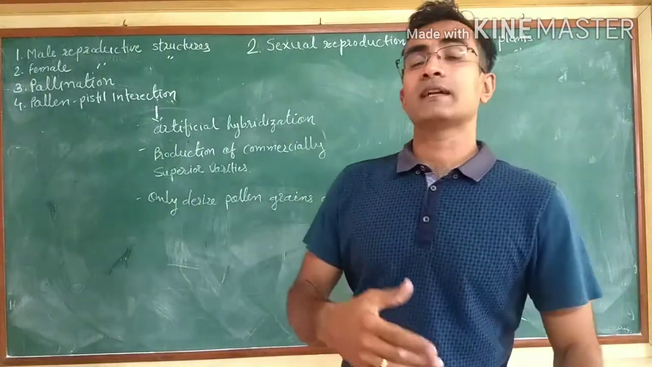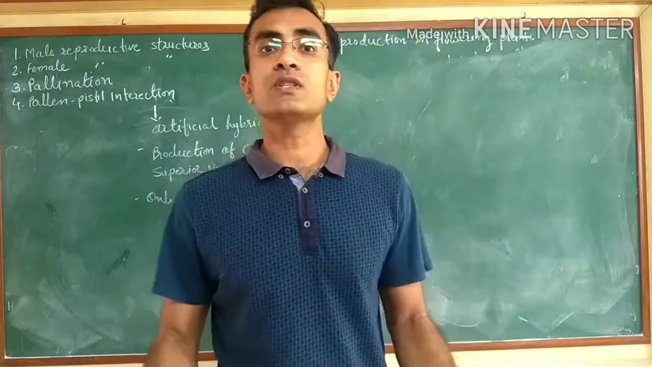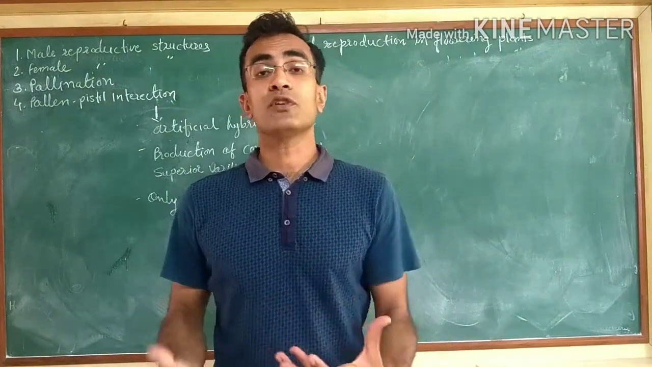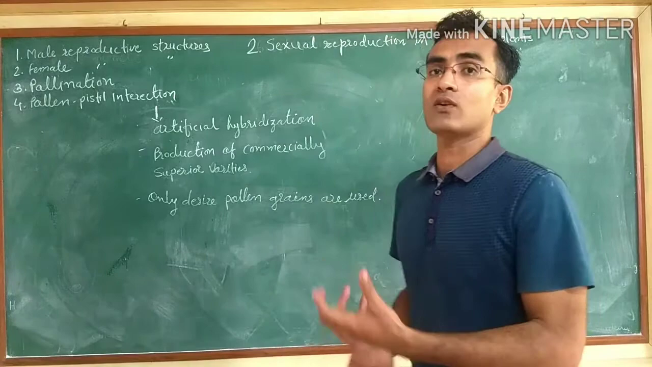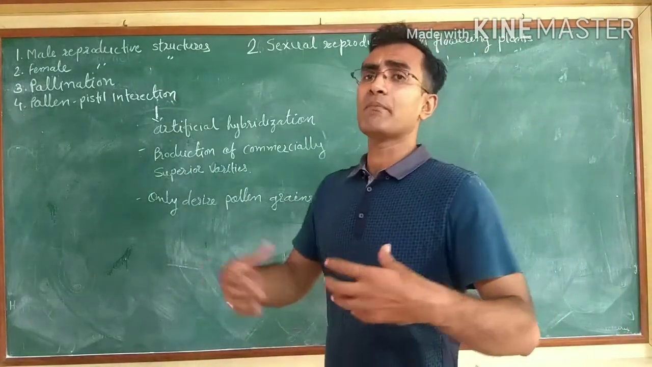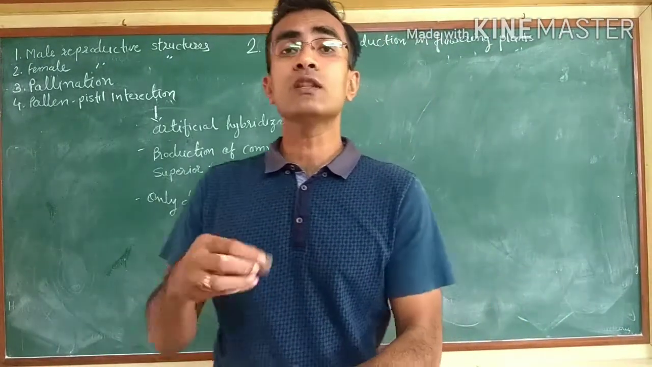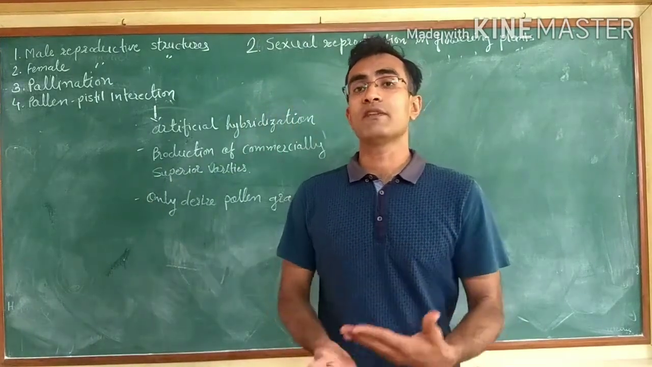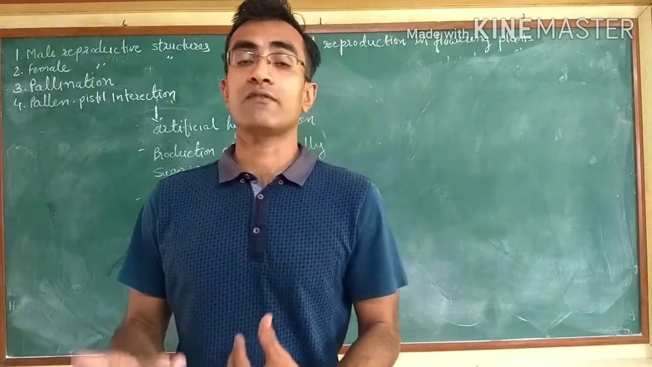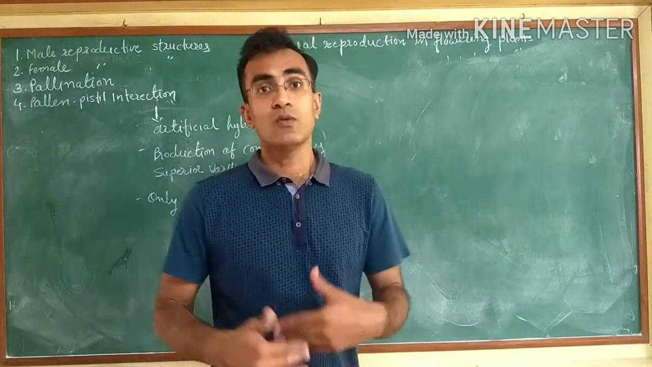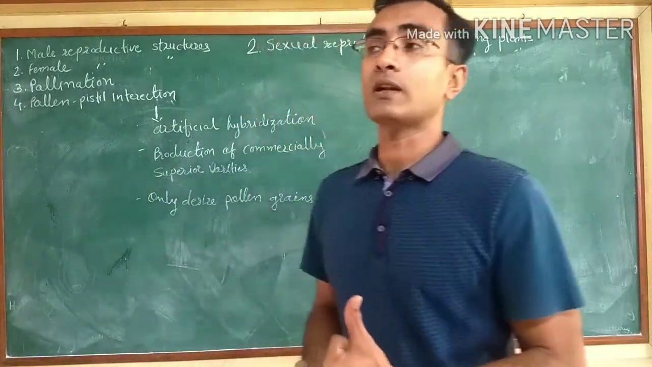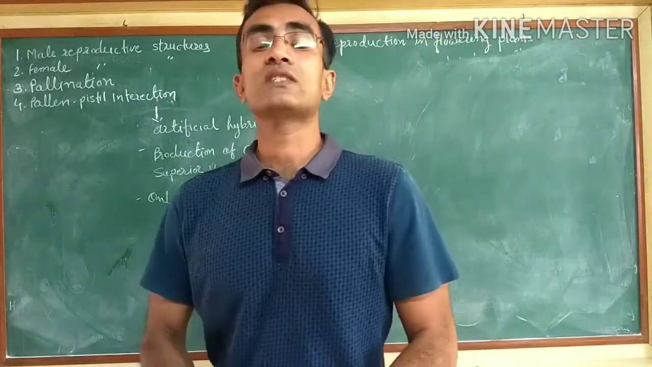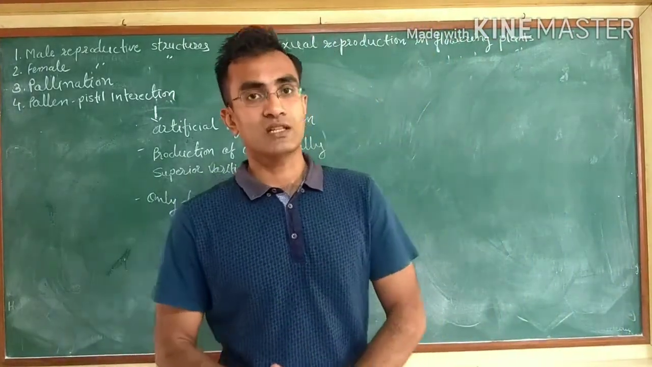As we know, in the atmosphere, in the environment, there are thousands of pollen grains floating in the air. Out of them, some will fall on the flower's stigma, but not all of them will germinate or form the pollen tube. Why? Because there is one important reaction that takes place at this stage, that is called the pollen-pistil interaction.